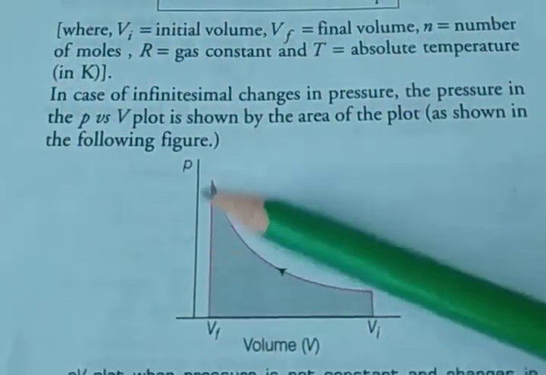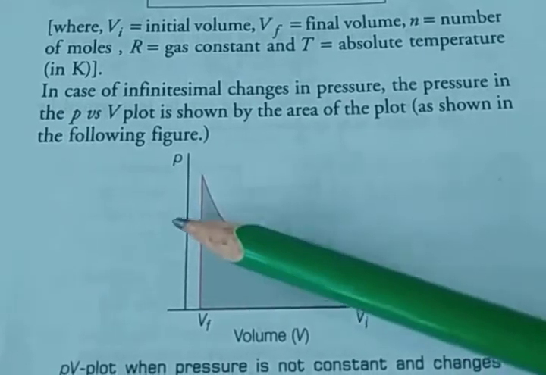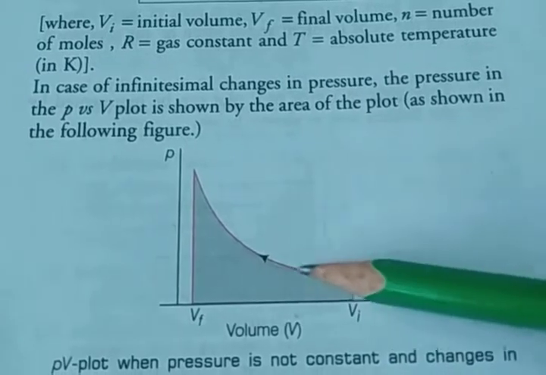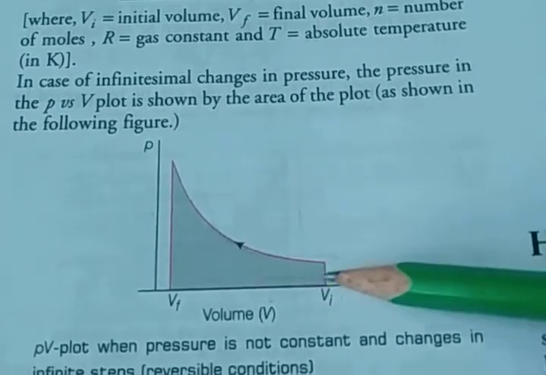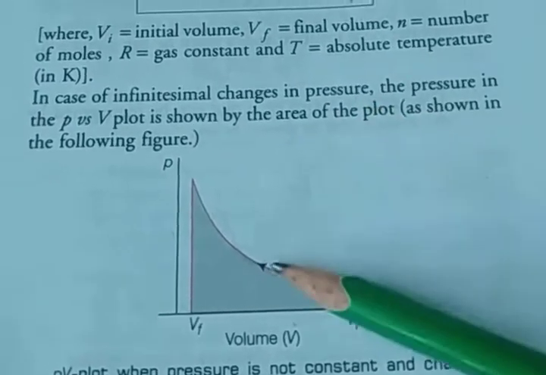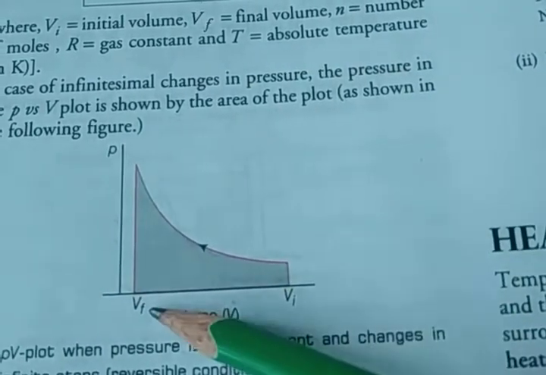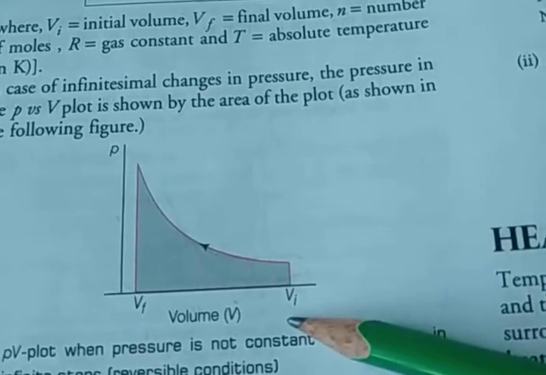Whenever there is an infinite change in the pressure, the pressure versus volume plot gives the area this way. Okay, this curve is given. So in infinite steps, it is the reversible condition. Clear? This is the Vf final and then Vi initial.